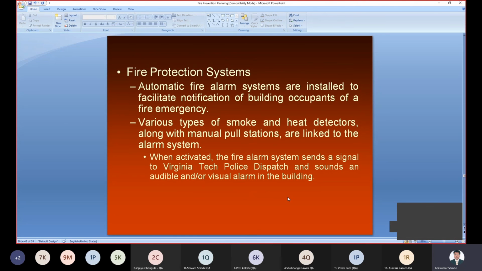We can install different automatic fire alarm systems, with different detection systems: smoke detectors, heat detectors, right? All the detectors are used and attached to the fire alarms. These are totally automatic systems, right? So various types of smoke or heat detectors are there. You can use them manually or automatically. You can link them with the alarm system.